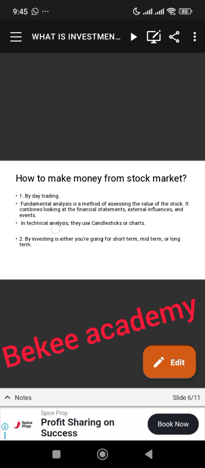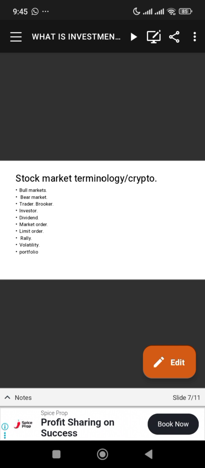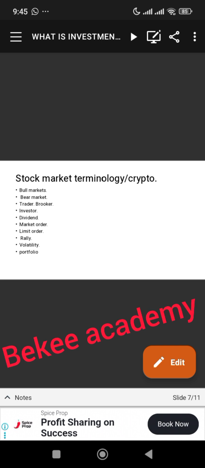so let's move over to the next one. So these are the stock market terminologies and also crypto terminologies we use in the market. So we have bull market, we have bear market, we have trader, we have broker, we have investor, we have dividend, we have market order, limit order, rarity, and portfolio. Now let's take a look at this. I'm going to be explaining this.